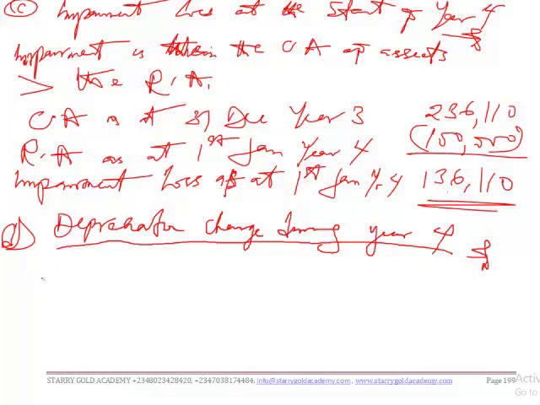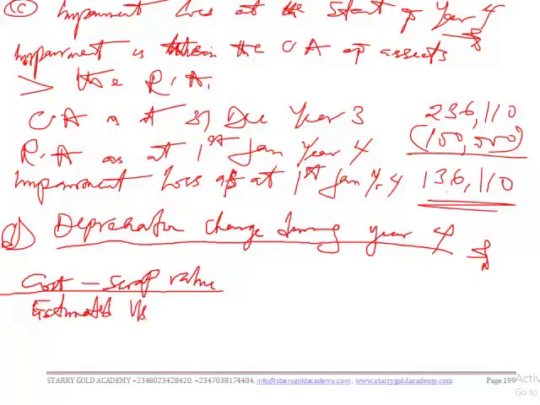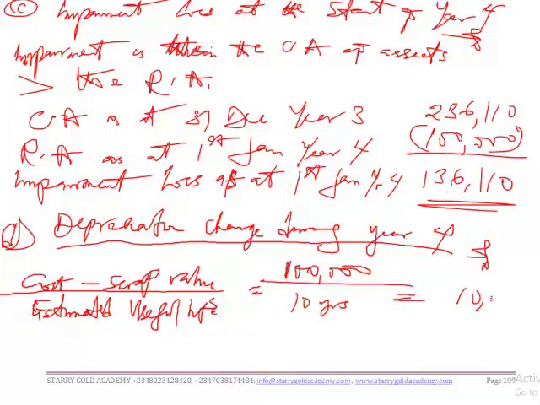Cost minus scrap value, and we are not told that it has any scrap value, divided by the estimated useful life. The carrying amount, which is the recoverable amount now, is 100,000 divided by the remaining useful life of 10 years. We have 10,000 as the new depreciation amount. Are we together?